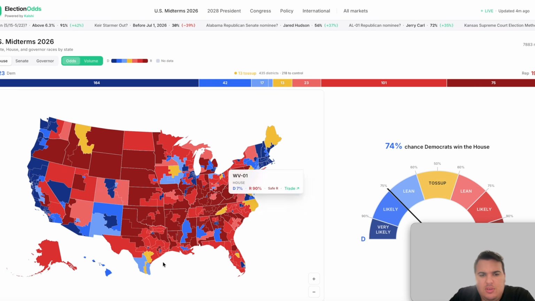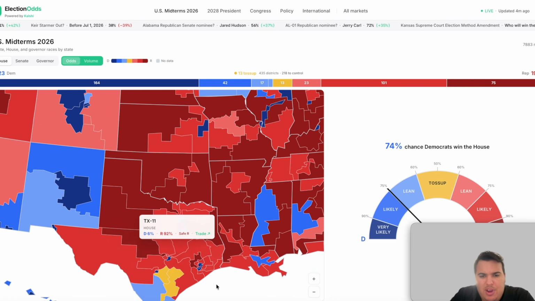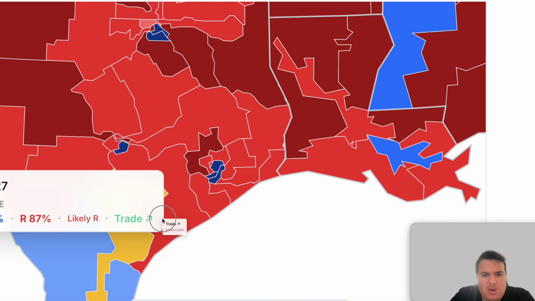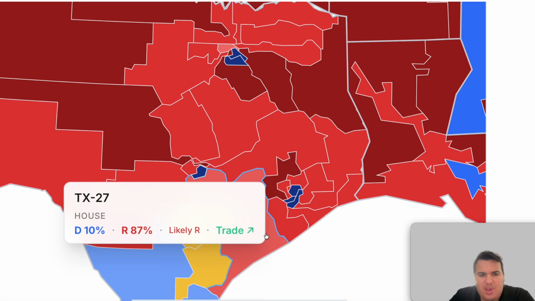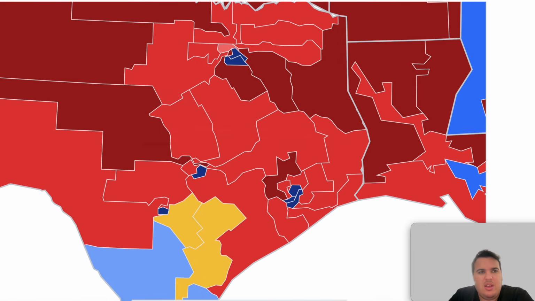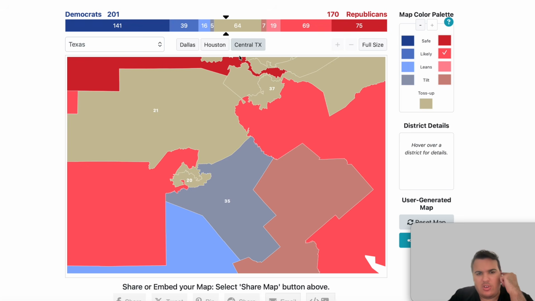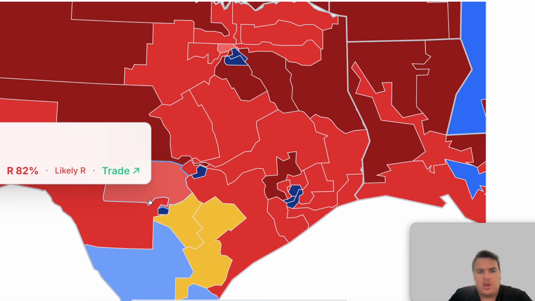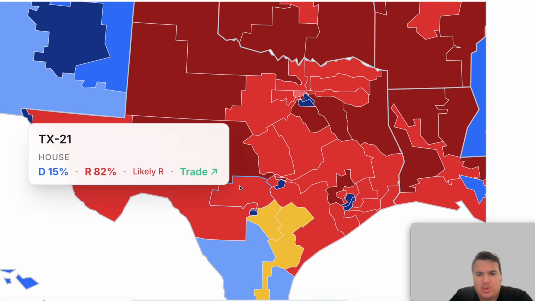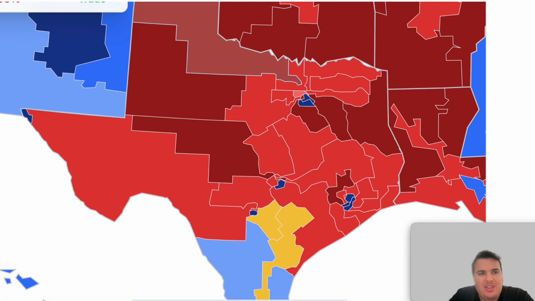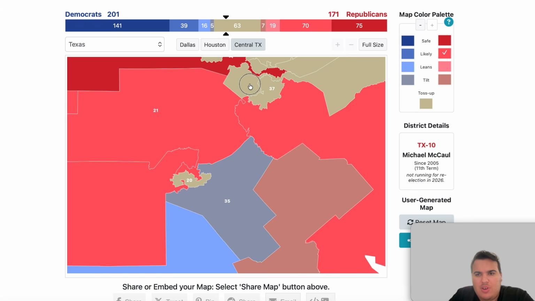Let me go back to the zoomed in map here for Texas. And then as we get closer inward here, we'll have to zoom in a little bit more to get to some of these races. We have the 27th district, likely R, 22nd as likely R, so we can fill those in. We may have to zoom into the San Antonio area, Dallas and Houston and Central Texas as well. We're going to start here. The 21st district with Chip Roy. Might have zoomed in a little too much. Likely Republican from the 21st and the 10th are all going to be likely R. So 21st and the 10th are likely.